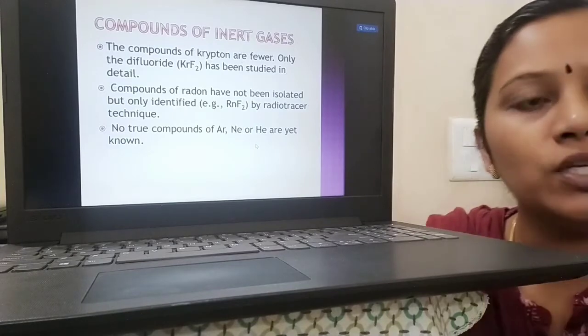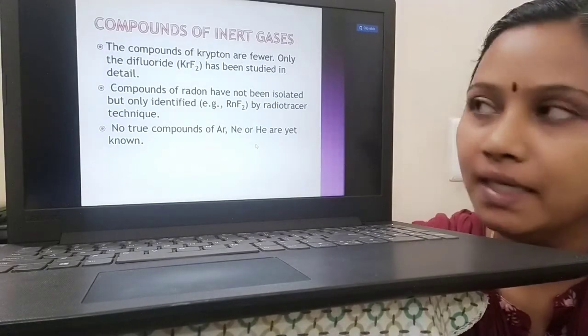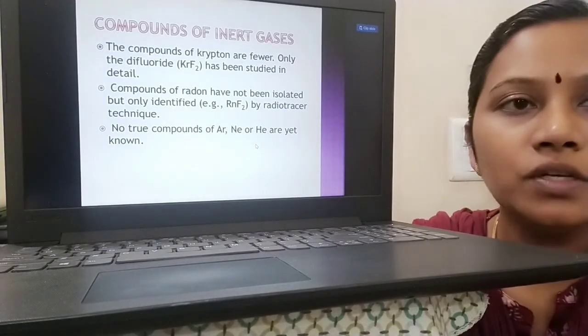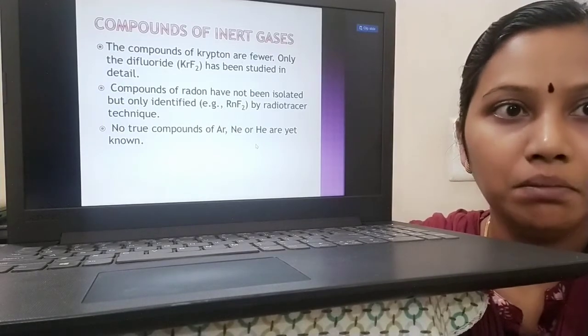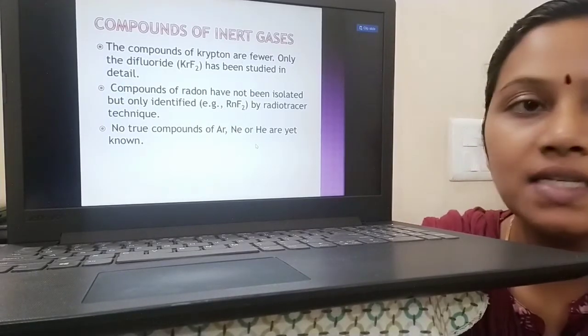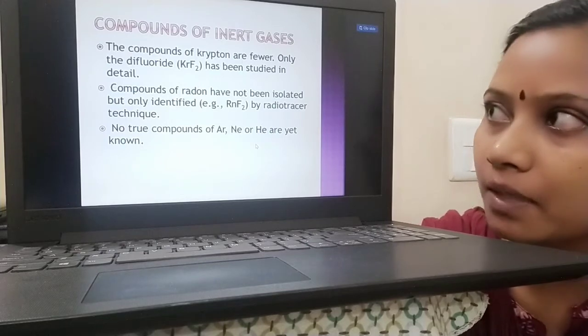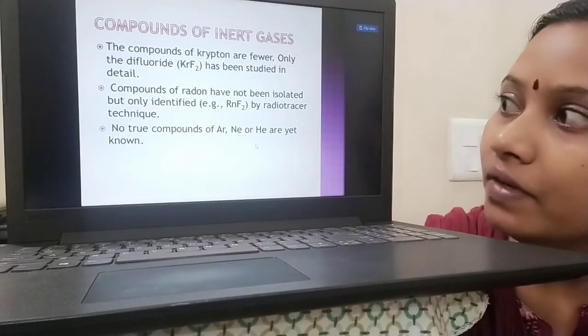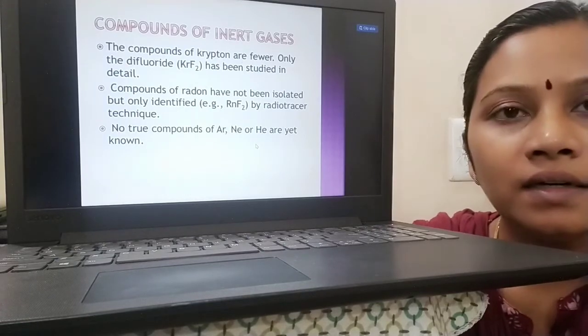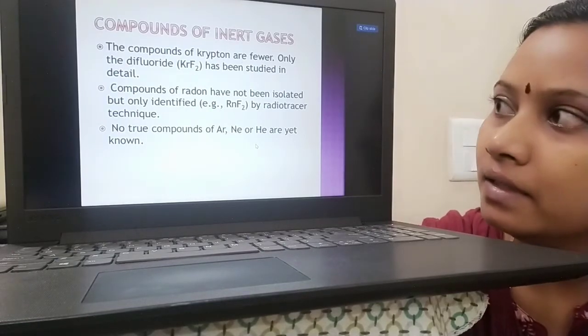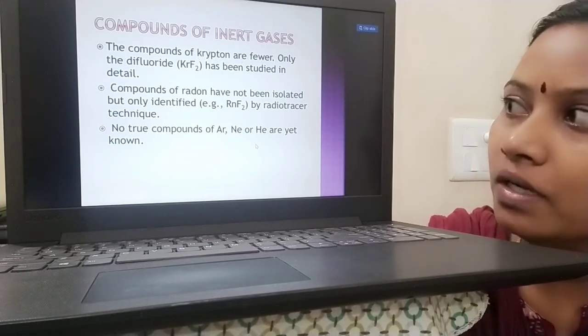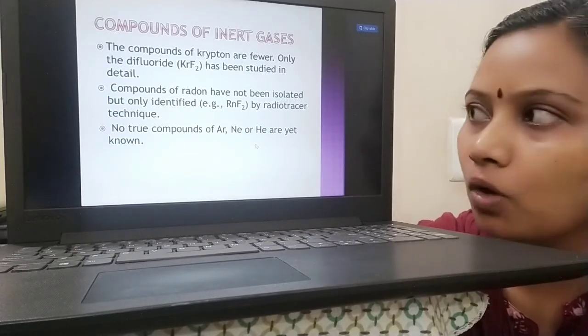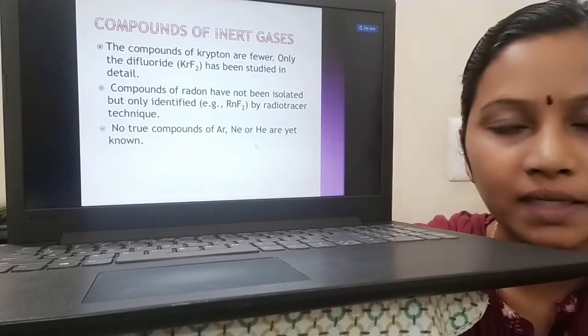And let us look into the other compounds which are produced from the inert gases. The compounds of krypton are very, very few. You can make krypton with fluoride, that is, only the difluoride is possible with krypton. So KrF2 is the compound produced from krypton. Then when you look into radon, there is very little occurrence. Radon also forms a difluoride compound, RnF2. This is by radio tracer technique.